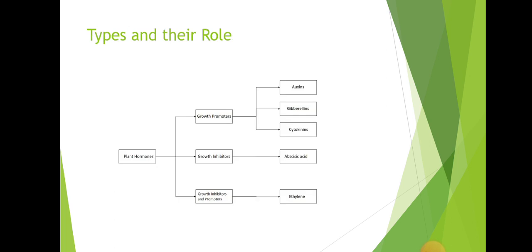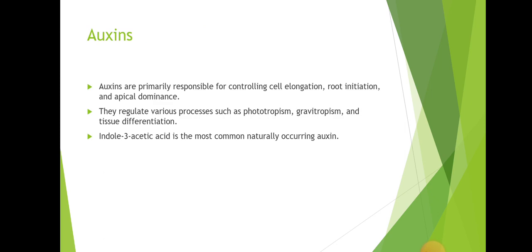Types of phytohormones and their roles. Auxin. Auxins are primarily responsible for controlling cell elongation, root initiation, and apical dominance. They regulate various processes such as phototropism, gravitropism, and tissue differentiation. Indole 3 acetic acid is the most commonly occurring natural auxin.